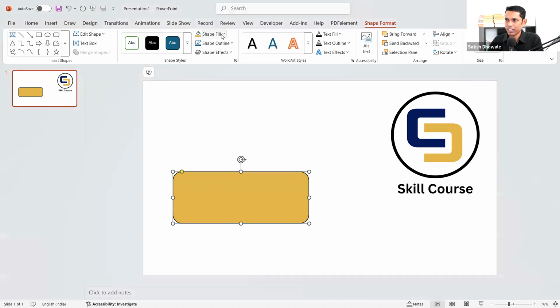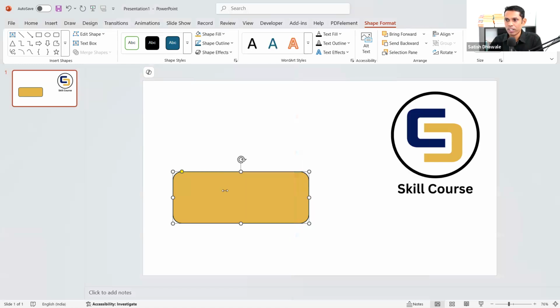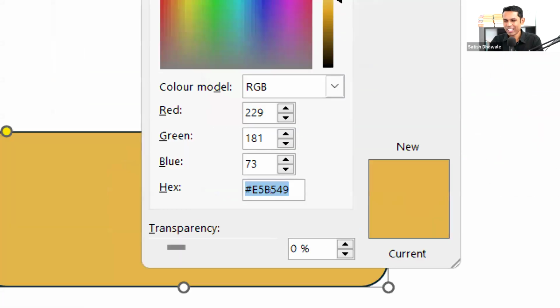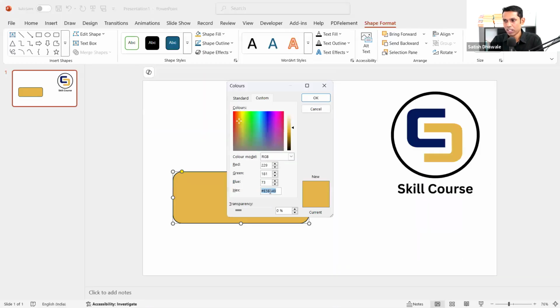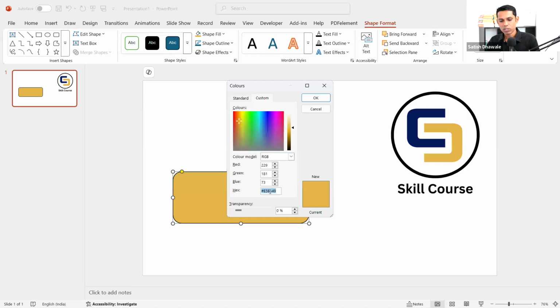So once we have done this, go to Shape Fill and click on More Fill Colors. Once you get More Fill Colors, here you are getting your hex code. Hex code, hexa code, whatever. The programmer people sometimes call it hexa, but it's hex code. So just copy this hex code.